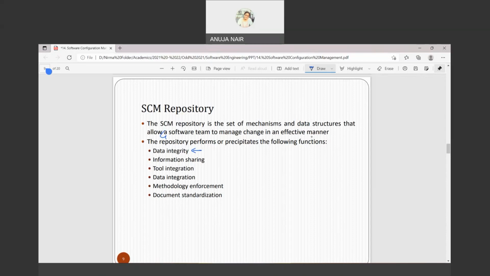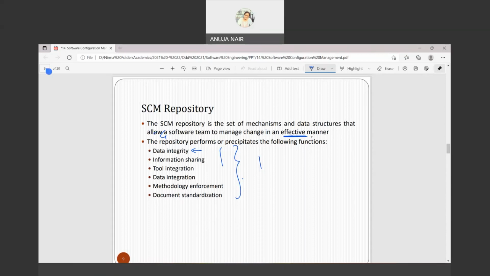So that is data integrity. Information sharing is checked, tool integration is checked, data integration is checked, method enforcement is checked, and document standardization is checked. So all these are basically related to the effective way by which you can manage the changes, right?